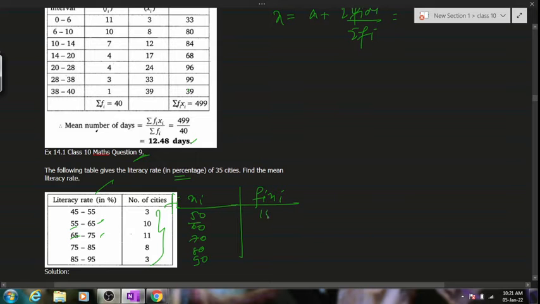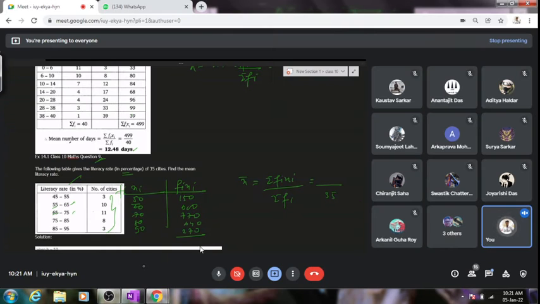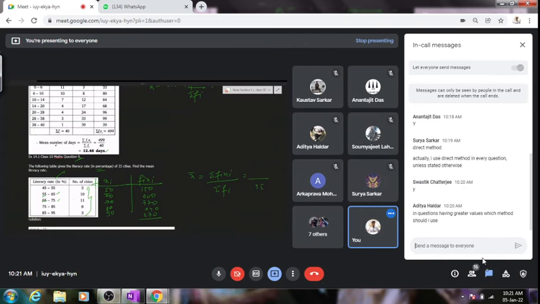So this will give us 150, 600, 770, 640 and 270. When you add up these, please tell me what you have got after adding that. In the chat box, how many have added this? See, this was the easiest one. The last numerical was the easiest one amongst the entire exercise. Kindly tell me what you have got.